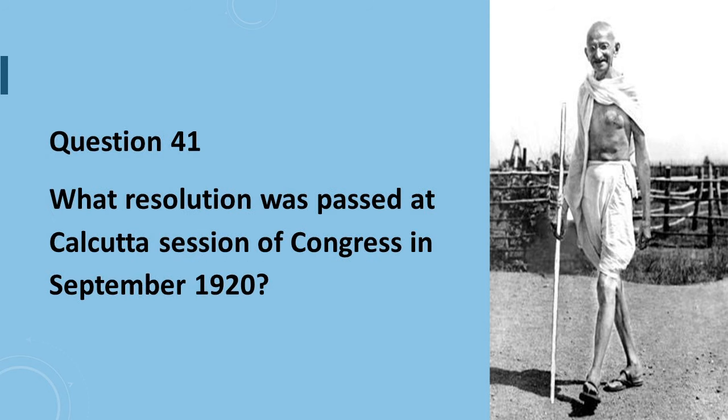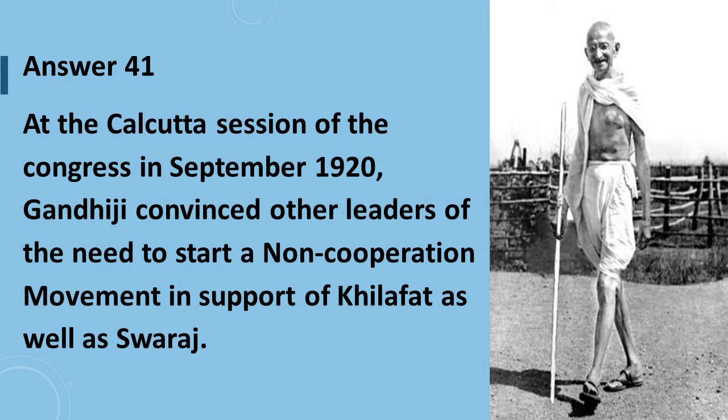Question number 41 is, what resolution was passed at the Calcutta session of Congress in September 1920? Answer: at the Calcutta session of Congress in September 1920, Gandhiji convinced other leaders of the need to start a non-cooperation movement in support of Khilafat as well as Swaraj.